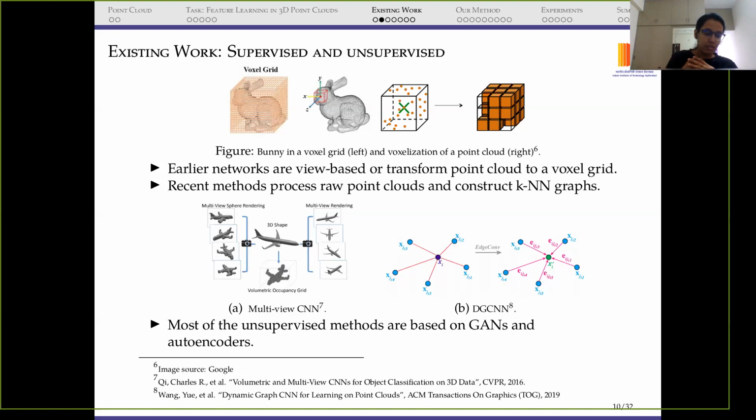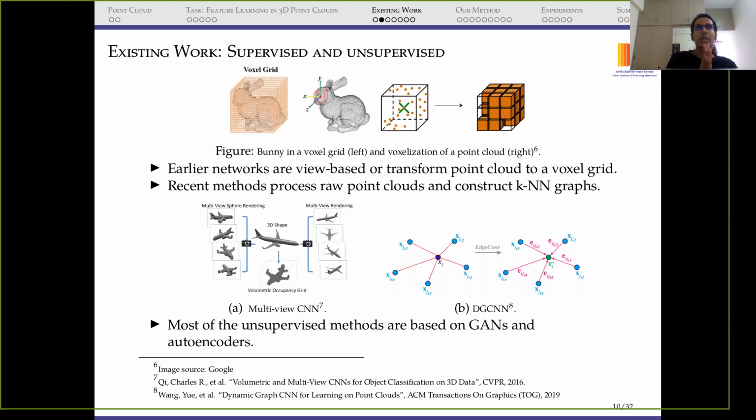Then some methods came which started processing point clouds directly, like raw point clouds, and they would also construct some kind of graph inside the network. Like in this subfigure B, you can see that we connect xi to its neighbors. Then they apply convolution. This method came in 2019 and is called EdgeConv, and it gives some kind of weightage to its neighbors. All of these were supervised. Then most of the unsupervised networks which came are based mainly on autoencoders and GANs.